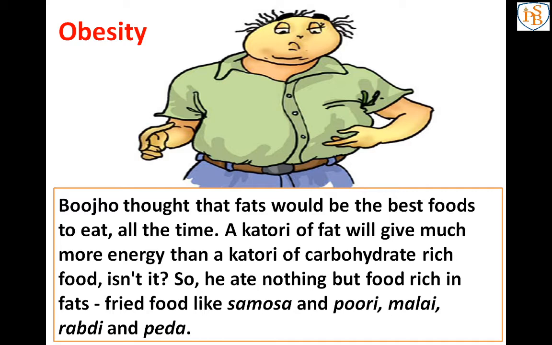See, so he ate nothing but food rich in fats, like samosa, puri, malai, rabdi, peda, and see the condition of that Bhujo. Is it correct, just eating the fats and all? In the previous point we have learned about the balanced diet. Balanced diet means what? We have to eat carbohydrates also, fats also, proteins also, vitamins also, and minerals also. But Bhujo just ate the fat rich diet, and see the condition of that Bhujo. That condition is known as obesity.